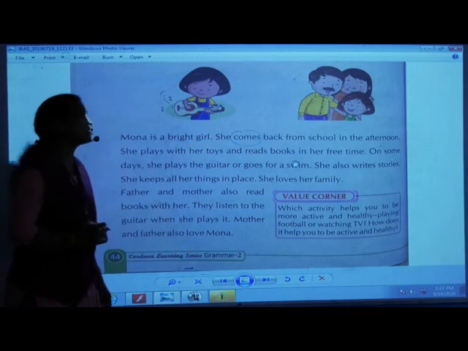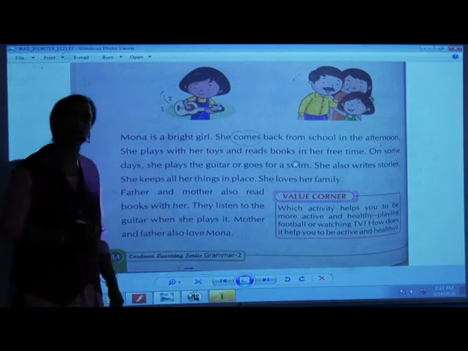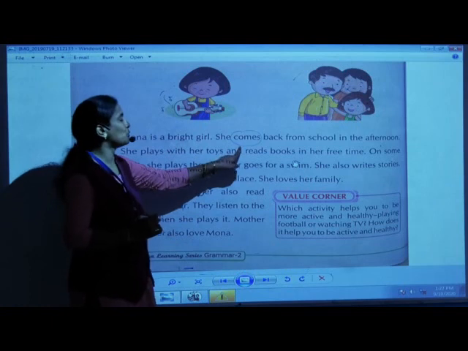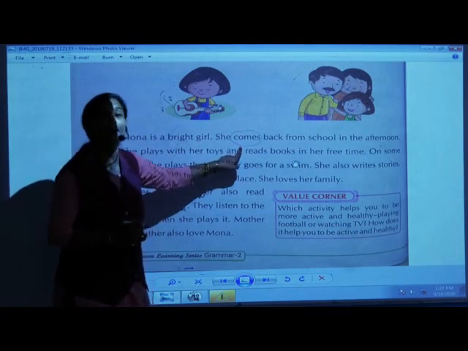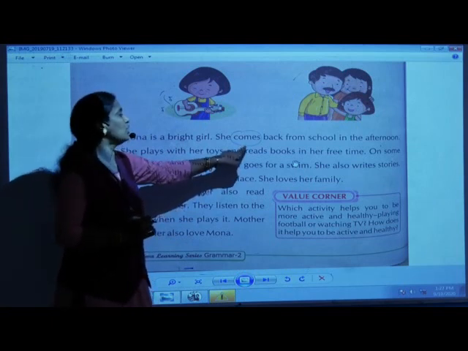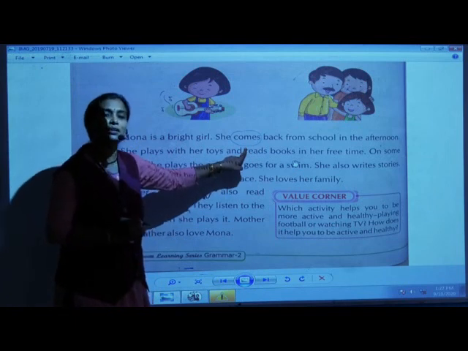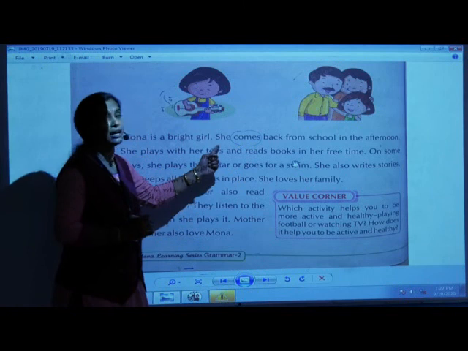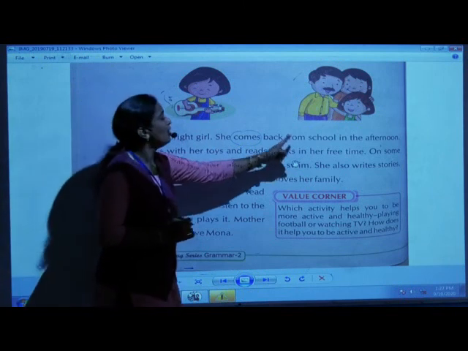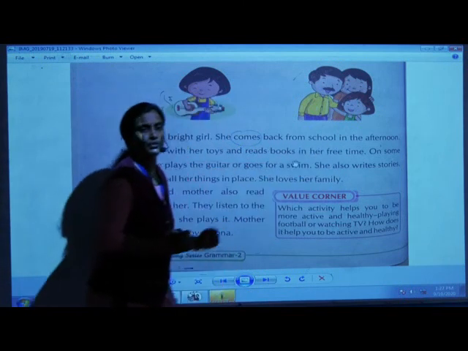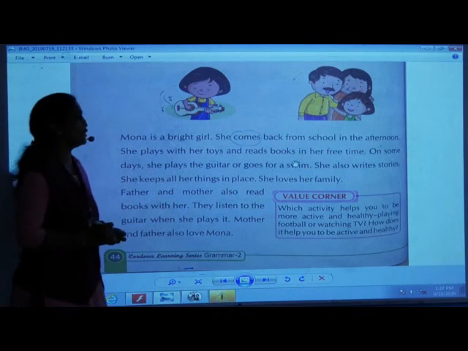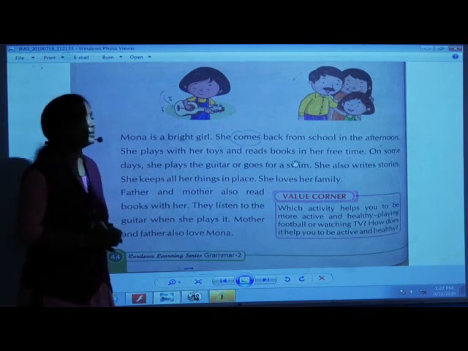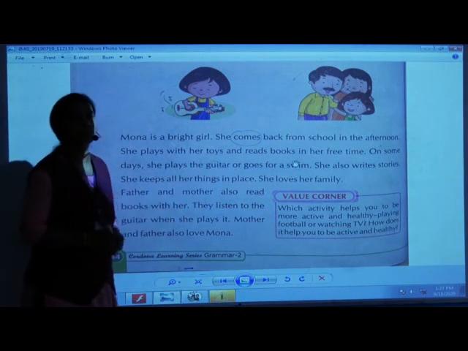She comes back from school in the afternoon. So you have to circle the word comes. Here the word comes is a doing or an action word. This is done by whom? Mona. So all of you have done it? Have you circled that word comes?